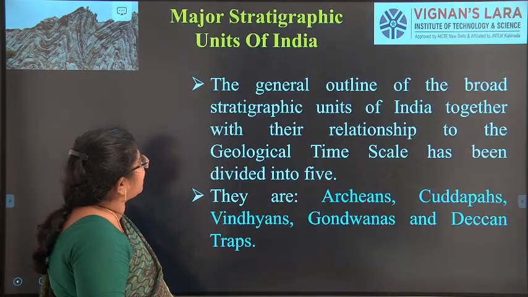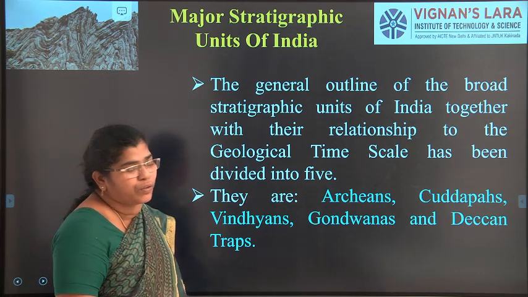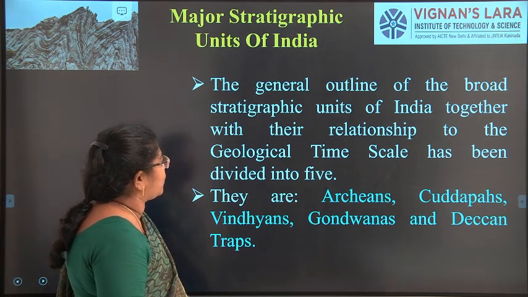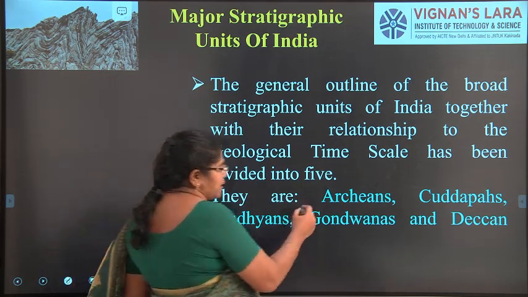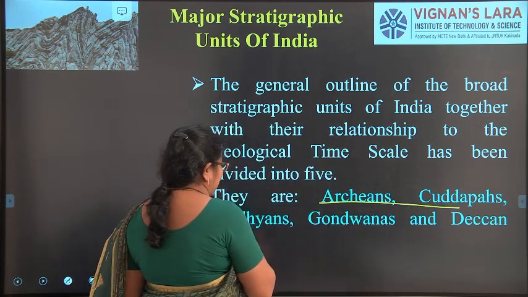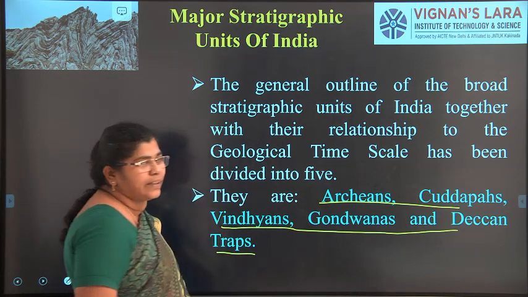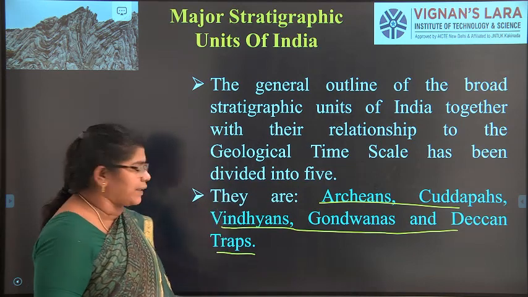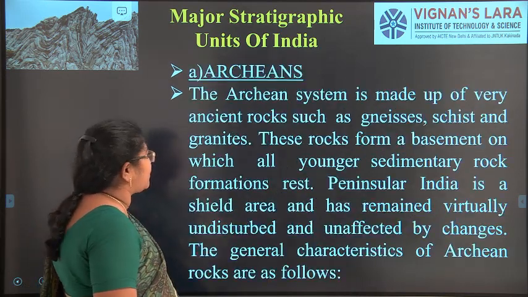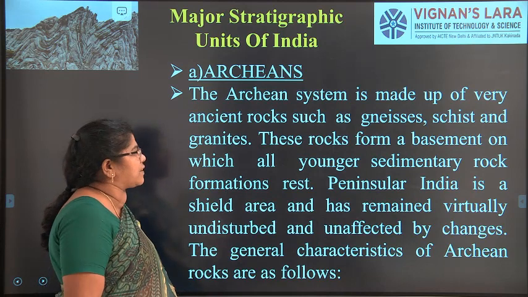The next one, you see, what are the major stratigraphic units of India, right? The main ones are the Archeans, Kadapas, Vindhyas, Gondwanas and Deccan Traps. These are the 5 types. We will see in detail about these 5 types. The first one we will take up is the Archean system.